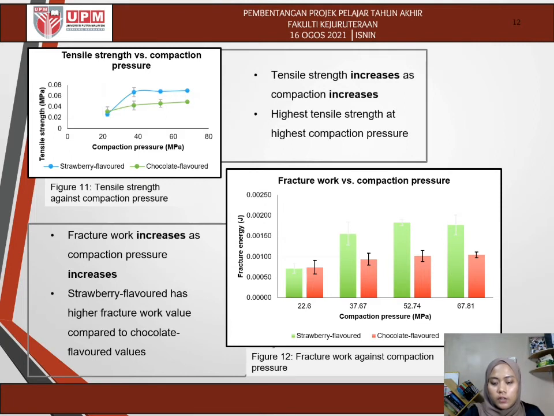And the next graph shows the fracture work against compaction pressure. As we know, the higher the tensile strength, the higher the energy required to break the tablet, so higher fracture work will be required. So we can see that strawberry flavor has a higher value of fracture work compared to chocolate flavor, which corresponds to the tensile strength values. And fracture work also increases as compaction increases because it is correlated.